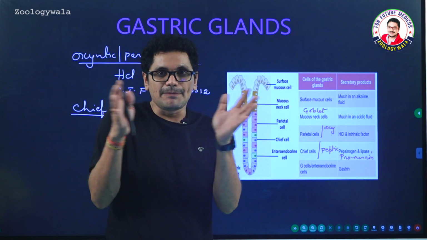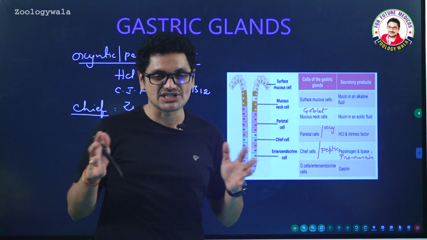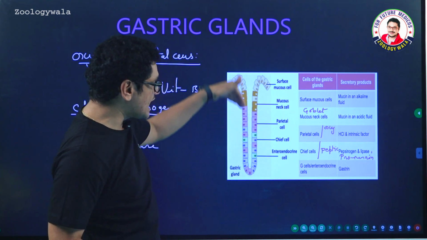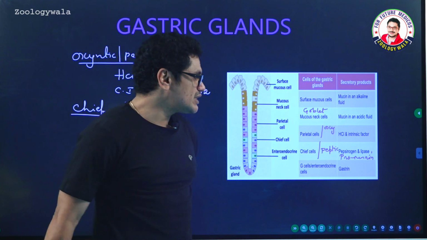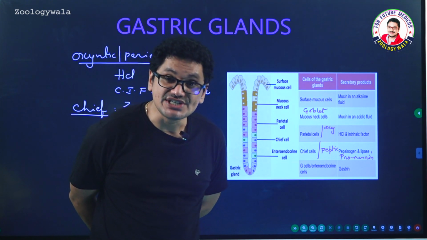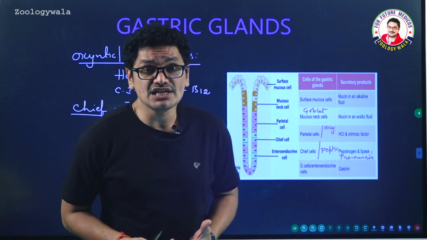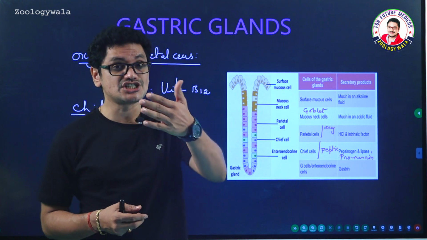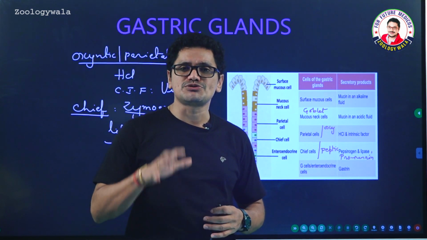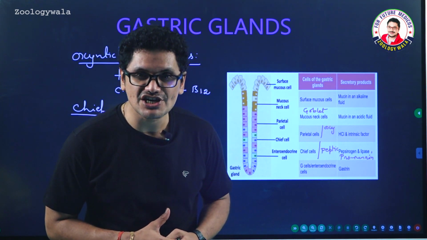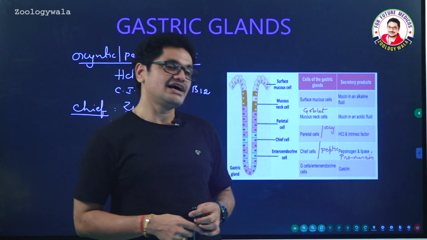See, parietal means margins, lateral sides. As most of these cells are present at the lateral portions of the gastric gland, the name parietal cells was given. In addition to that, G cells are present. G cells are enteroendocrine cells. Many endocrine cells are present like these G cells, and even argentaffin cells. The G cells produce gastrin, which plays an important role in digestion, that I will tell at the time of the role of hormones in digestion.